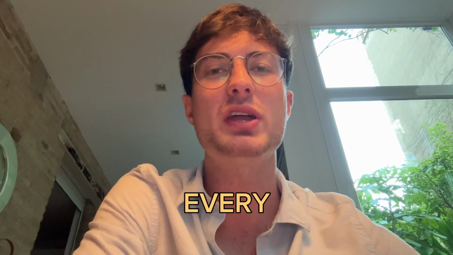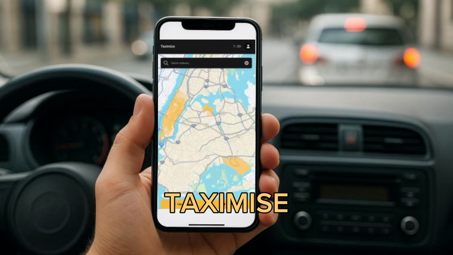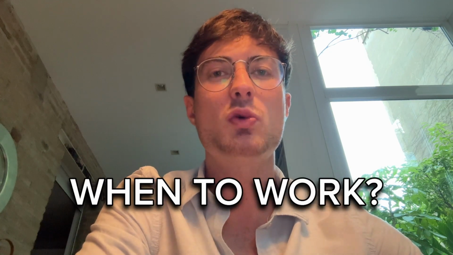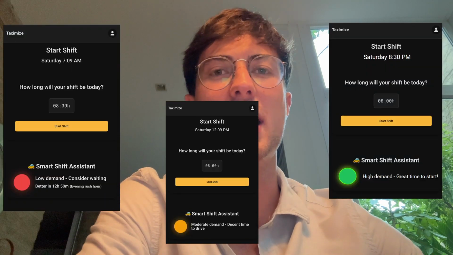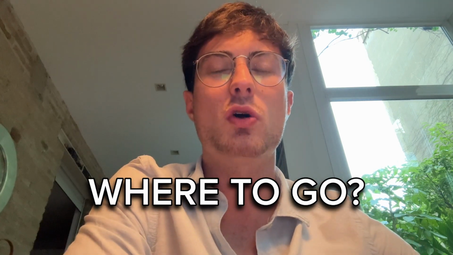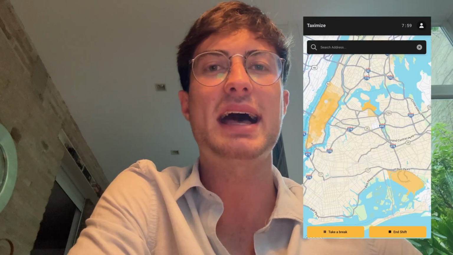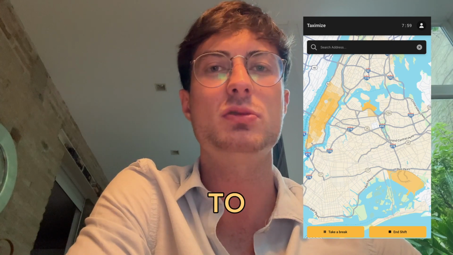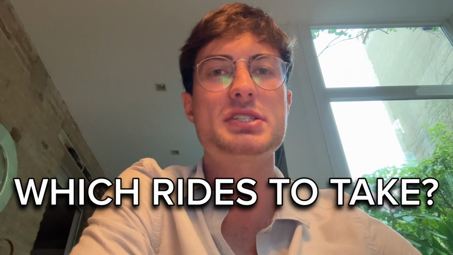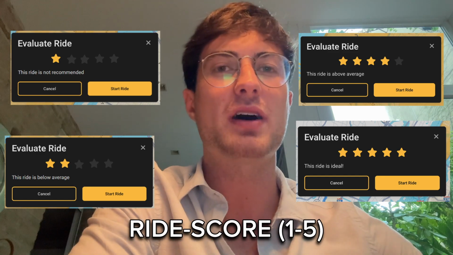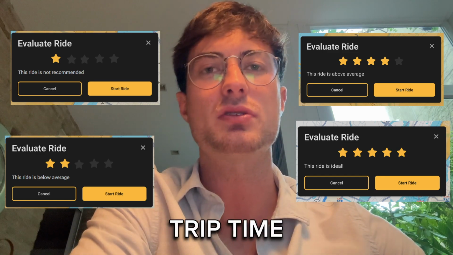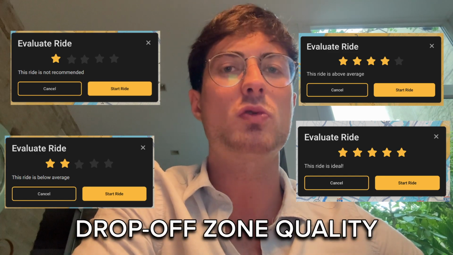Taximize is built for Alex, but is also built for every other driver, whether they're behind the wheel of a yellow cab, a Lyft, or an Uber. Here's how Taximize can help you. It tells you when to work to avoid slow, unprofitable hours. It shows you where to go, with demand heat maps that highlight where passengers are most likely to be. And it helps you choose which rides you should take, with a ride score that goes from 1 to 5 based on fare per minute, trip time, and drop-off zone quality.